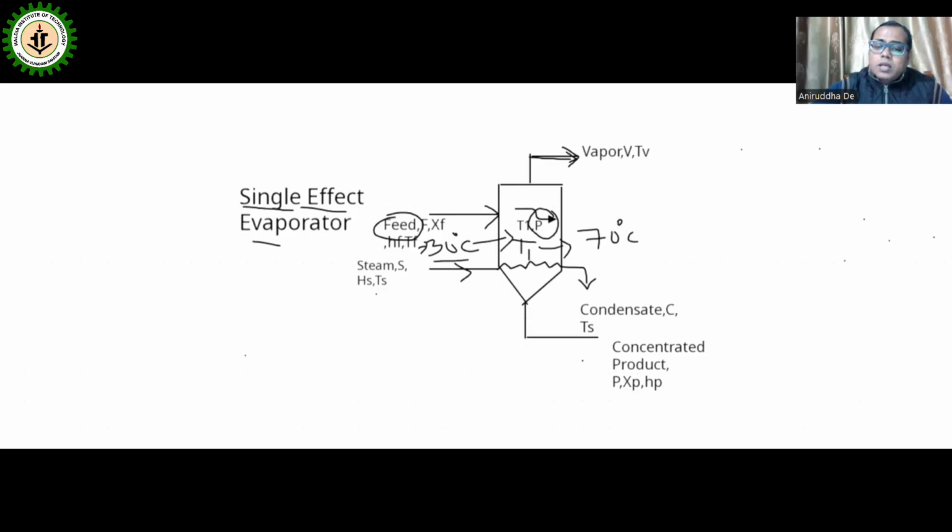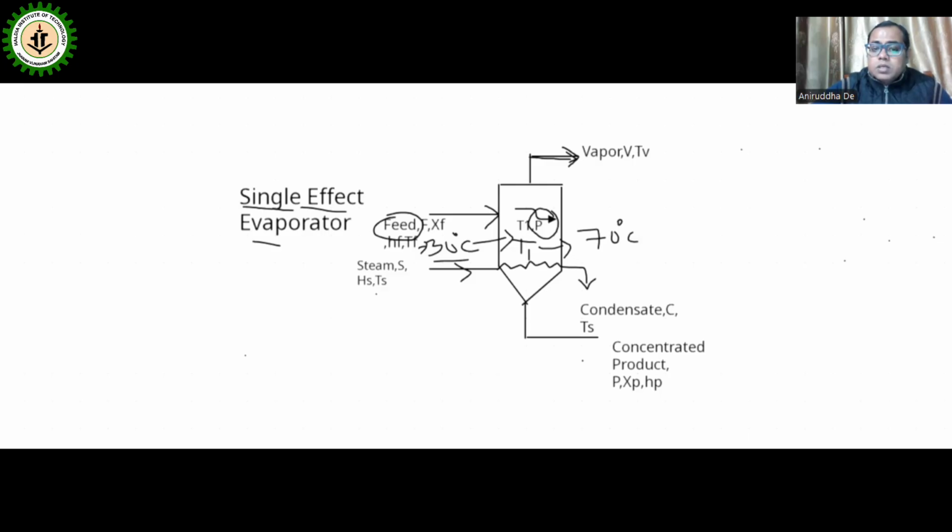Then it will boil. So if this feed material is preheated by the vapor coming out, using the mechanical vapor recompressor, then this vapor can be used inside a preheater, which will increase the temperature of the feed from 30 degrees centigrade to the boiling temperature.